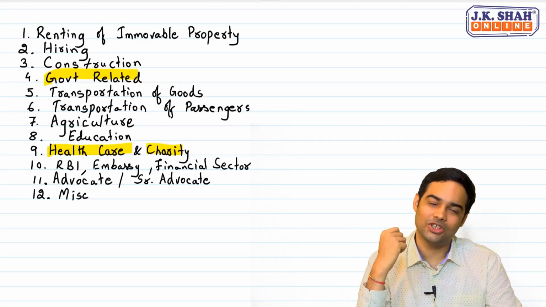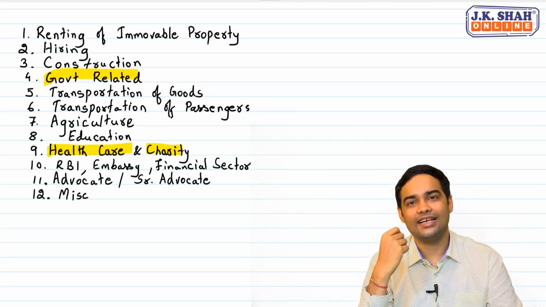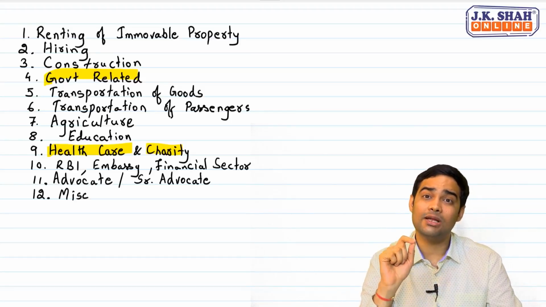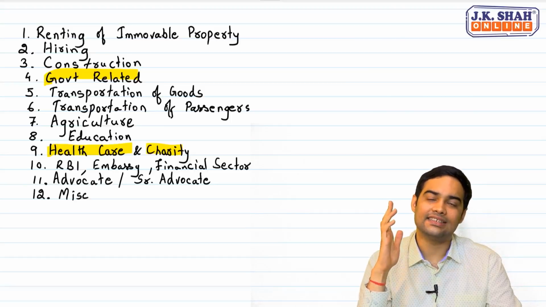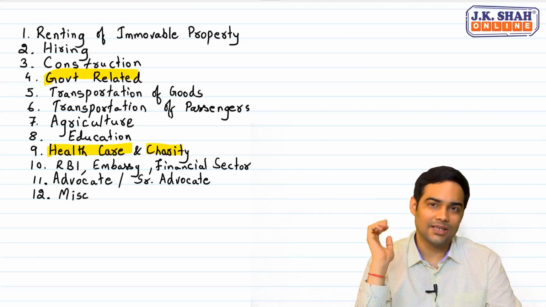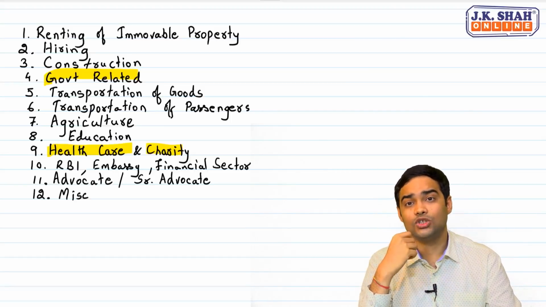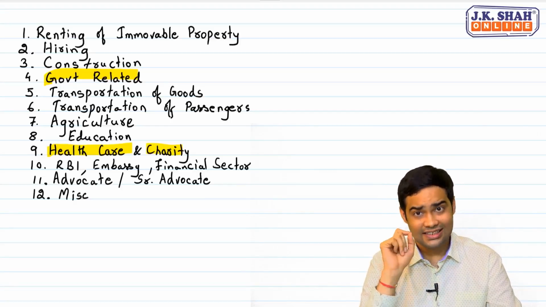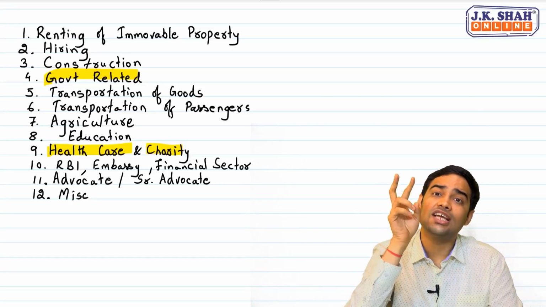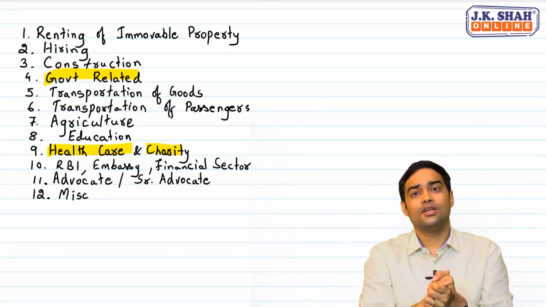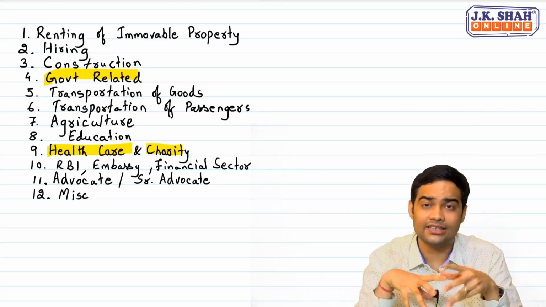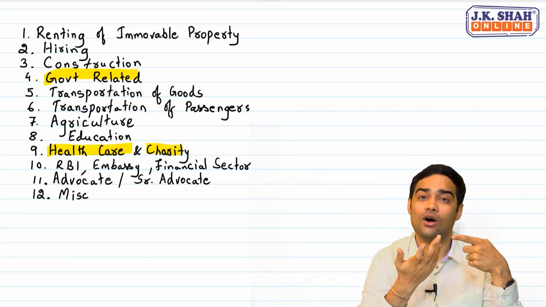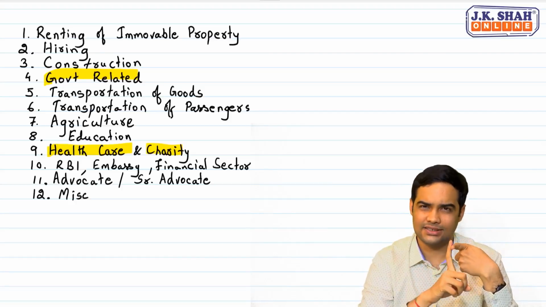Thereafter, let's talk about charity. When we talk about charity, a charitable trust has to be registered under Section 12AA of Income Tax Act 1961. Only then they can claim some exemptions. Now, what are those exemptions which they can claim? Charitable trust, which is registered under 12AA, carrying on charitable activities is exempt. Now, what is the meaning of charitable activities? Four things covered. Public health, that is care and counseling, family planning, all such cases.